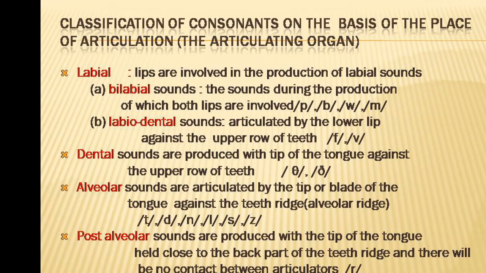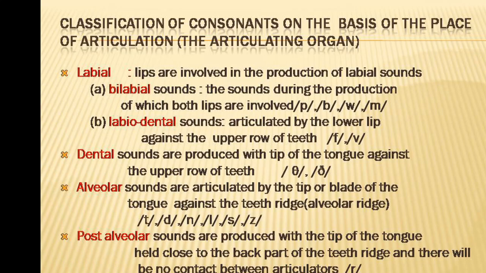Classification of consonants on the basis of the place of articulation. The first group is labial. Labial sounds are produced with the lips. There are two kinds of labial sounds: bilabial sounds and labiodental sounds.